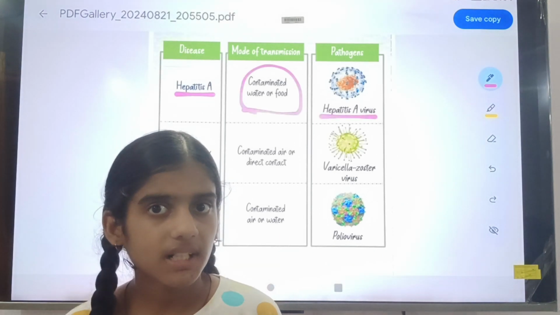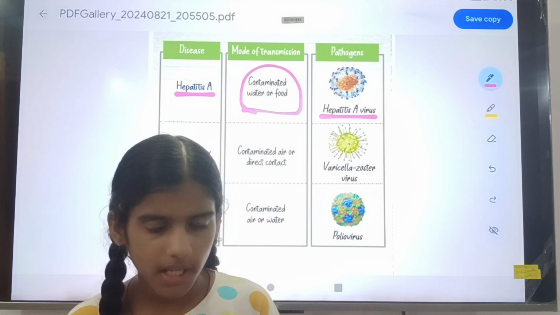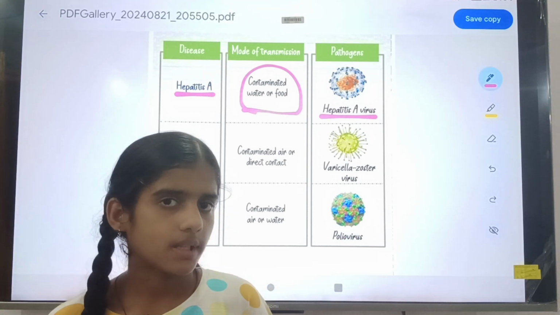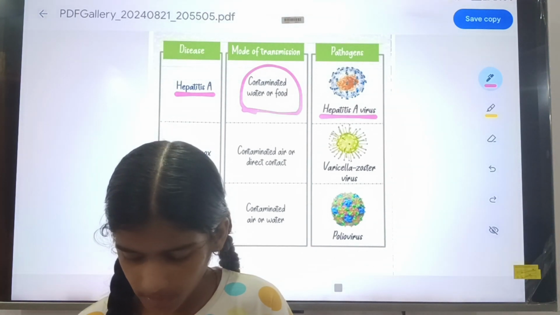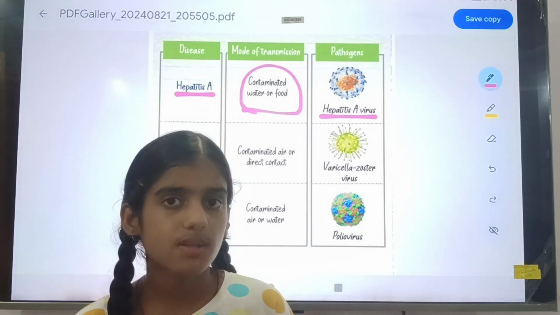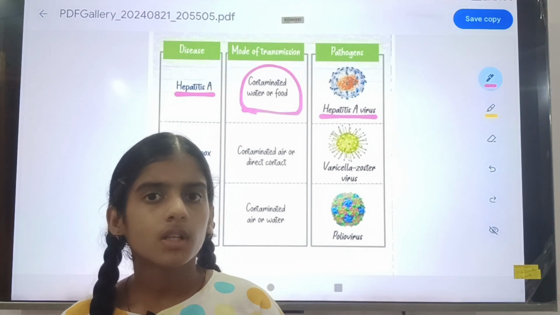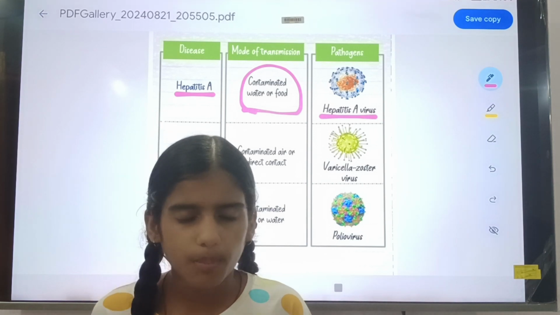You will remember that tuberculosis, typhoid and cholera are caused by bacteria, and hepatitis A, chickenpox and polio are caused by viruses. So remember these things. It is not necessary to remember the names of the virus, but you should remember by which microorganism the disease is caused, whether bacteria, virus, or some other microorganism.